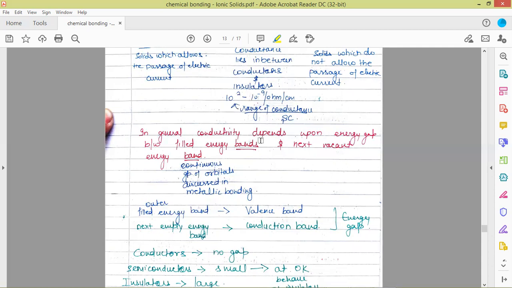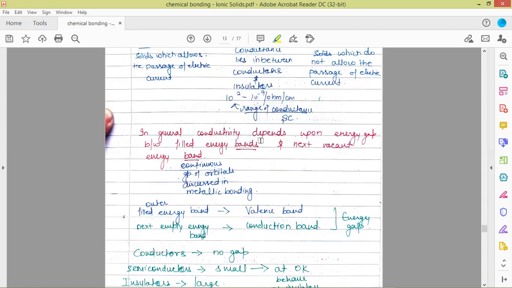The valence band is present just below the conduction band, and the energy gap between them decides the property of the solid, whether it is a conductor, an insulator, or a semiconductor. If the energy gap is very large, the valence band is present below, and the conduction band is present just above it.